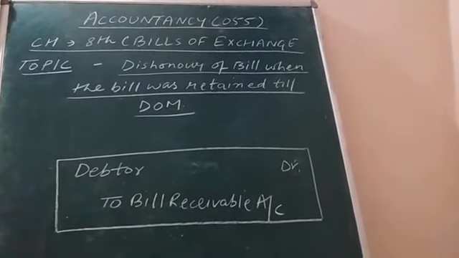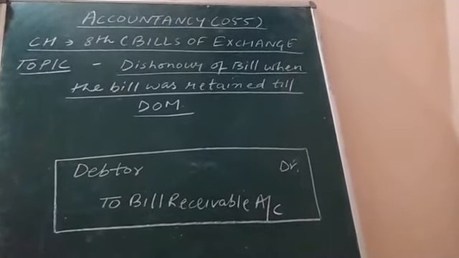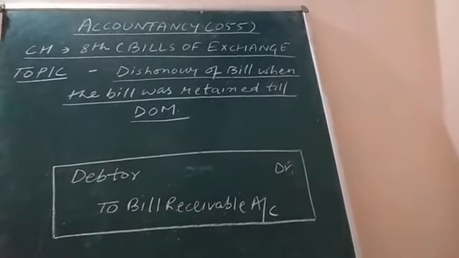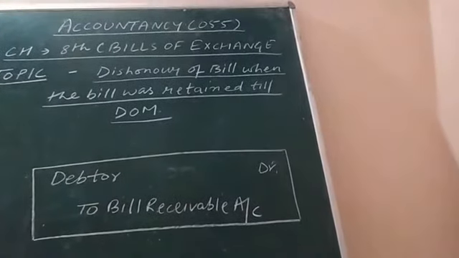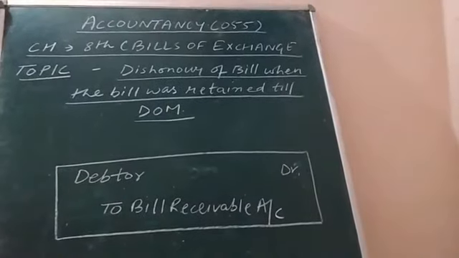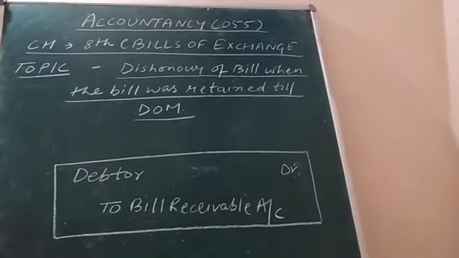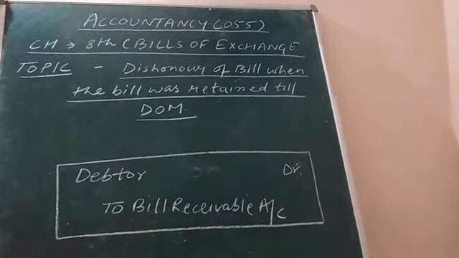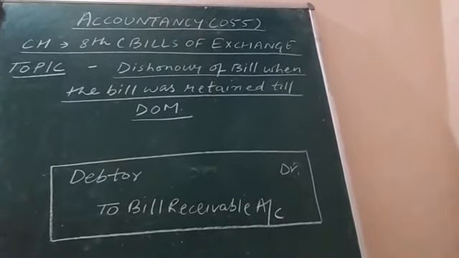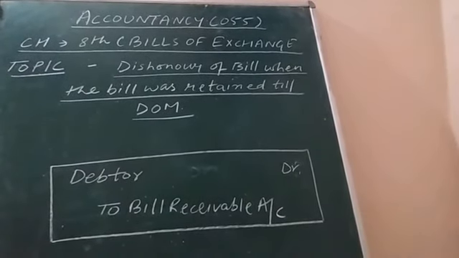It means when the drawer, that is the seller of the bill, or whosoever is having the bill receivable with him or her, reaches to the drawee, that is the purchaser of the goods, or the person by whom the payment is to be received, then what does the purchaser do?